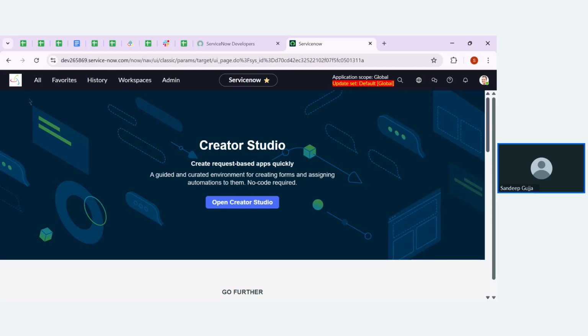Before that, you people need to help me: how can I create a field? I need to create a state field. Where do I need to go and how can I do that, guys? Please let me know.